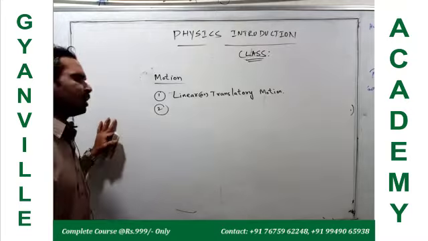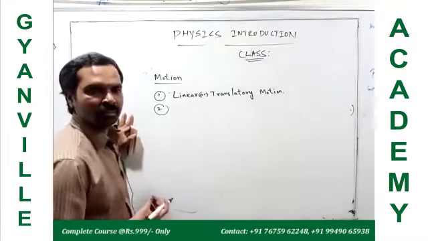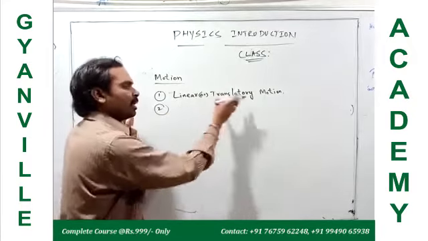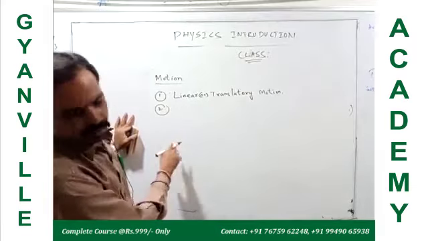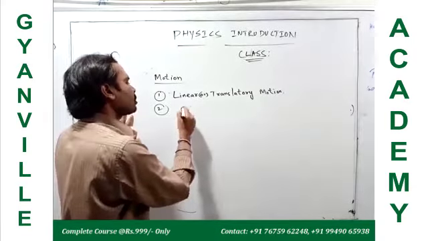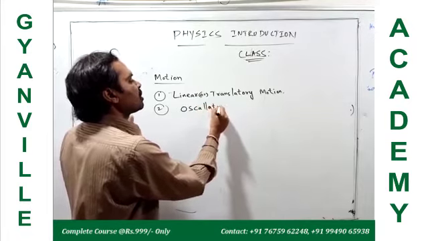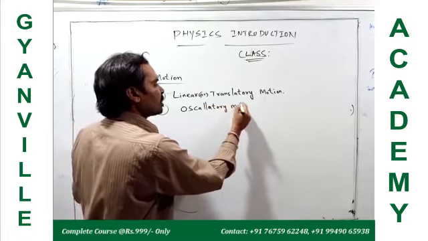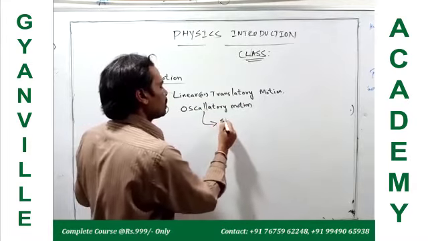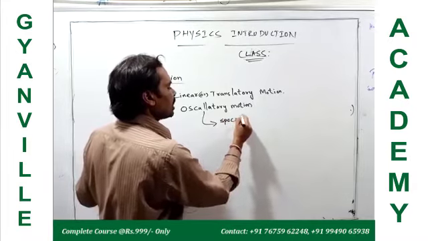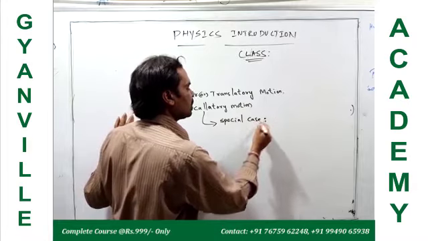What are the other types of motions you are observing in our surroundings? Linear and translatory motion is one. Yes, oscillatory motion. A special case of oscillatory motion is simple harmonic motion.